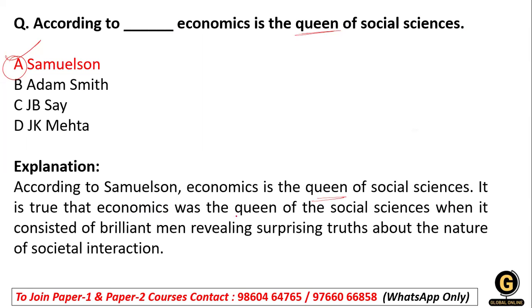It is true that economics is the queen of the social sciences when it is considered that brilliant men reveal surprising truths about the nature of societal interaction. So this is a factual question again. The right answer is option A, Samuelson. You can remember it like this: social science is queen, SS, Samuelson.